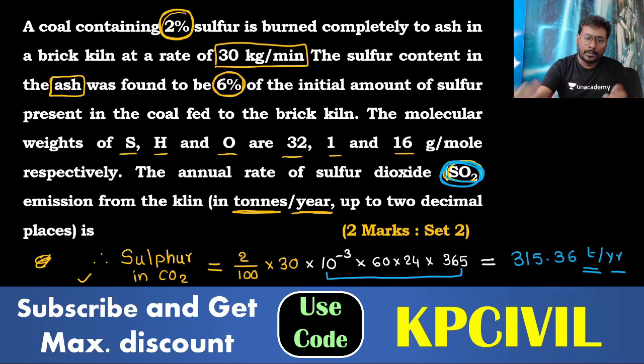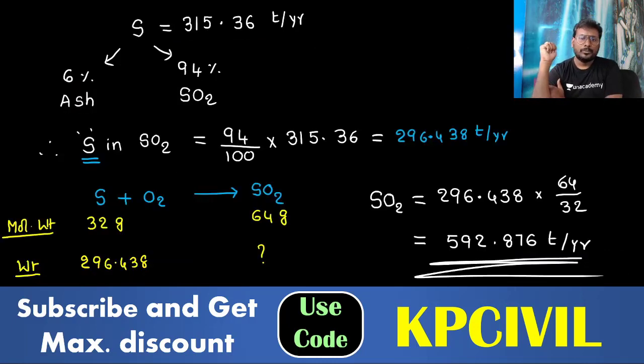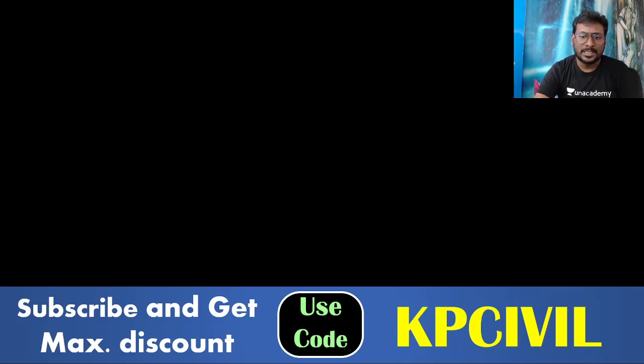Again I am repeating. First we estimated 2% of total coal, because coal consists of 2% of sulfur. 2% of total coal is sulfur, 315. Then in the total sulfur 6% is ash, 94% is sulfur dioxide. So 94% of total sulfur estimated. In that, clear, 94% of sulfur in sulfur dioxide, into 64 by 32, that is your answer. Okay, so this ends the session.